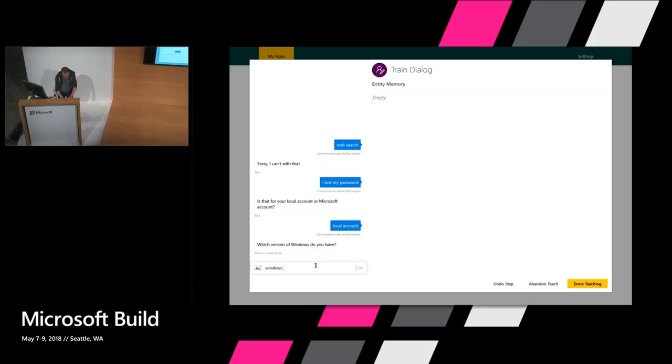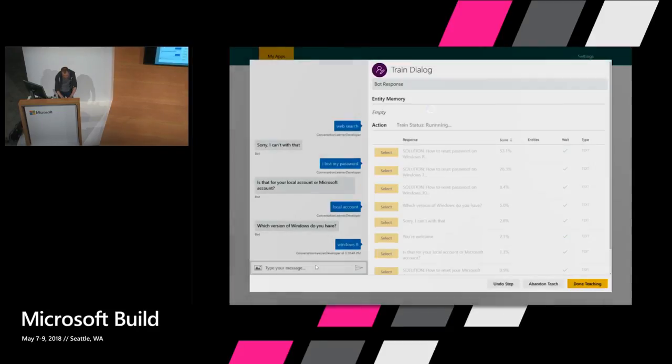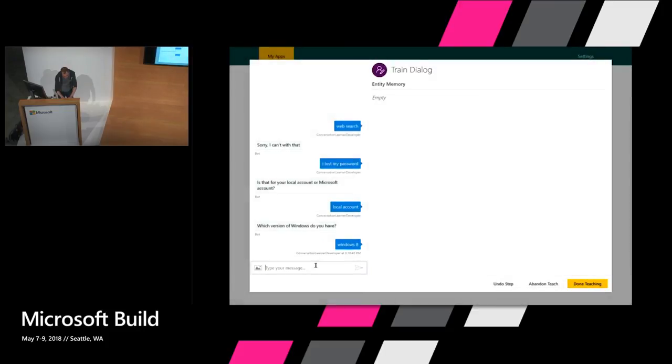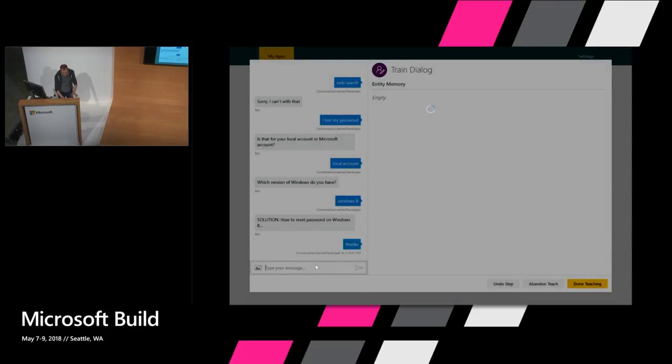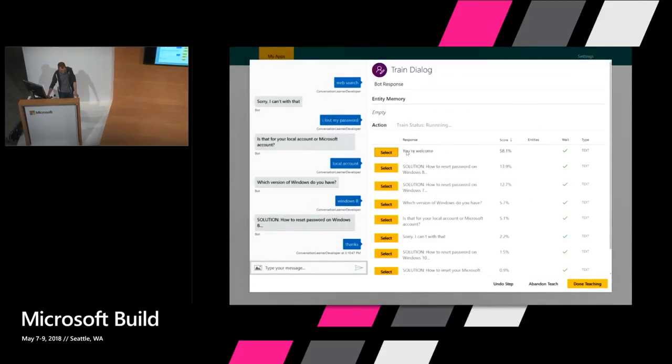And let's say now we were to say, I don't know, Windows 8. And I don't think we've ever seen this flow before either. And now let's say the user were to say thanks. Let's see if we can pick up the beginnings of that behavior, and it looks like we've got the beginnings of that one too.